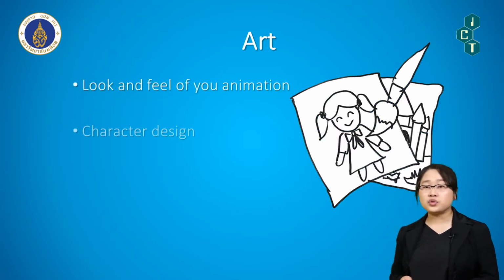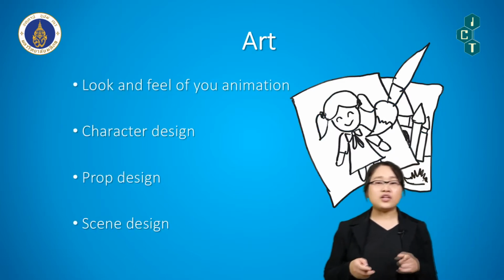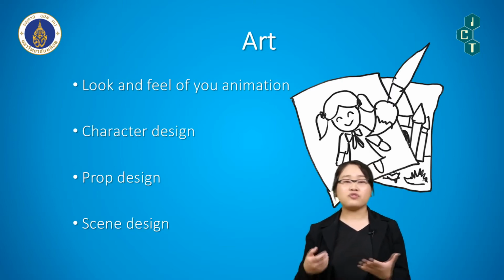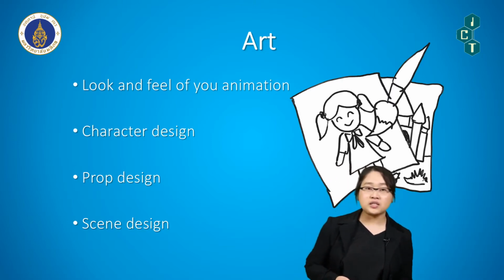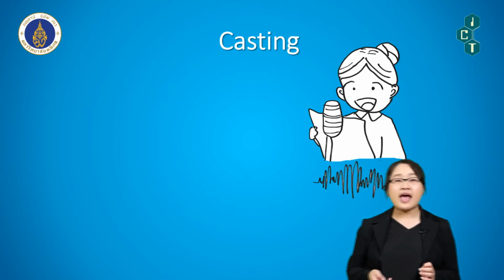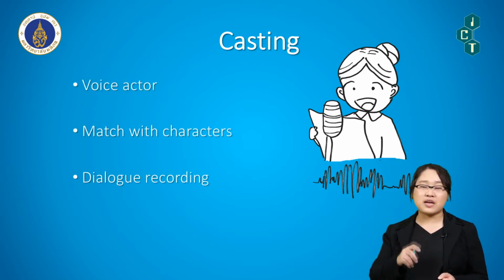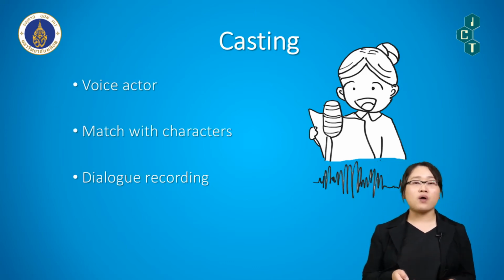After that, you go to the art unit. In the art unit, you try to design the look and feel of your animation. You design characters, props, and scenes. And after that, in the casting step, you find the best matched sound to match your characters, and you record all of those sounds. And that's all that you have in this unit.